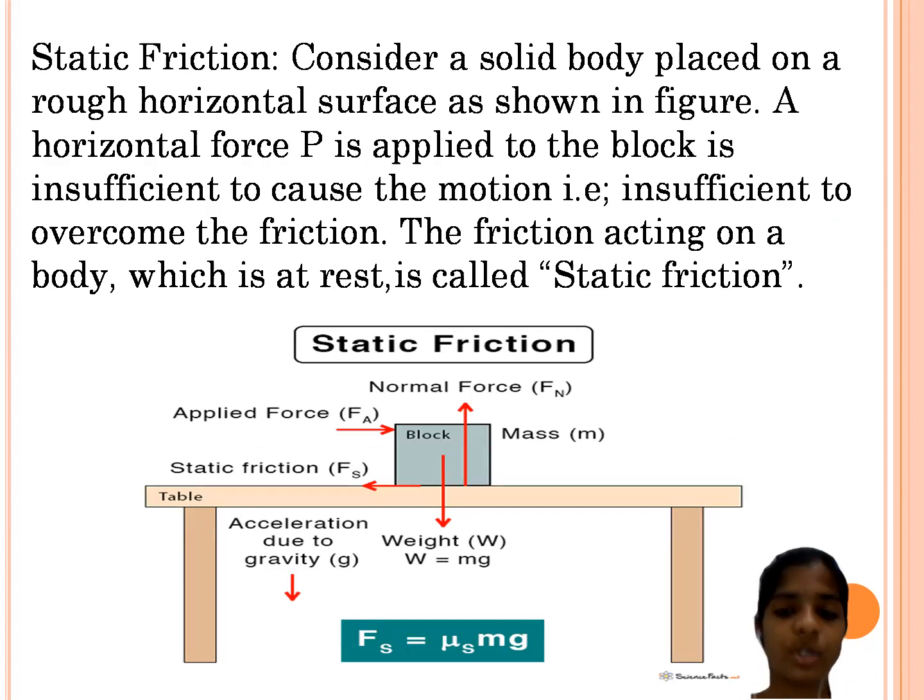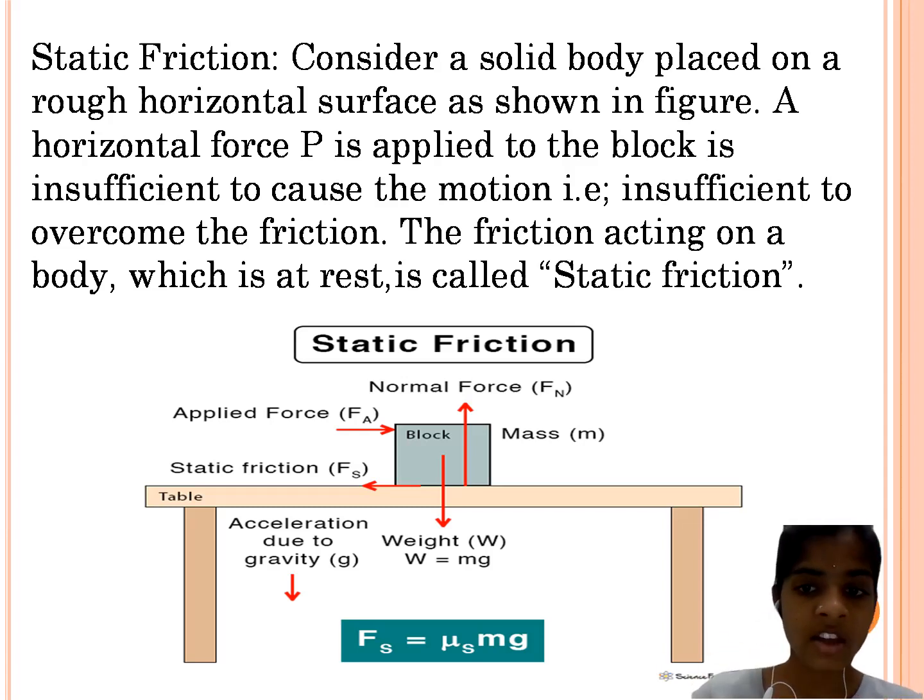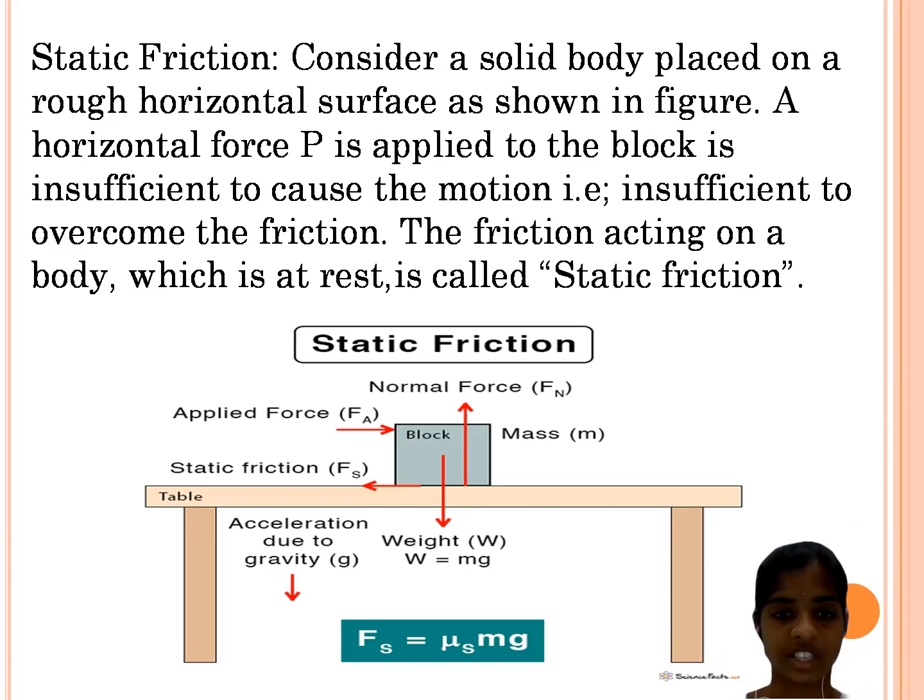You can clearly observe in the diagram that the body is placed on a horizontal table, the normal force is acting in the upward direction, and the weight is acting downward due to the gravitational force. The block is considered as mass m, and the applied force is considered as F_p. Static friction is when the body is at rest. Acceleration due to gravity is downward, and weight is W equals mg.